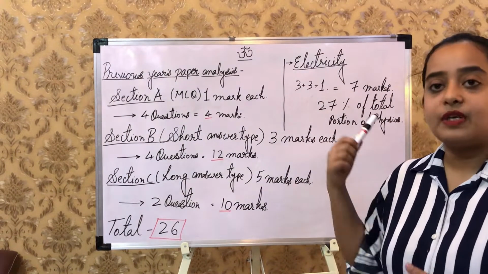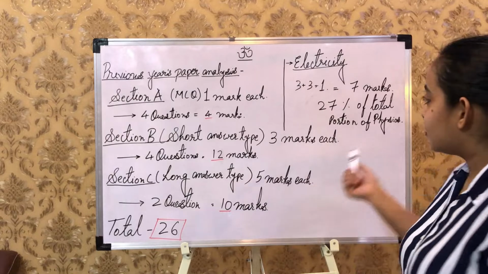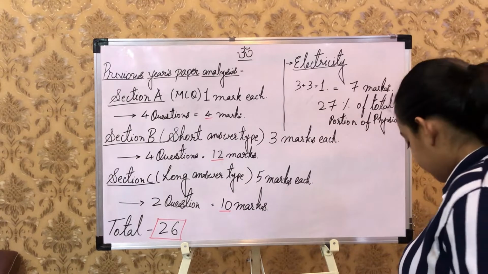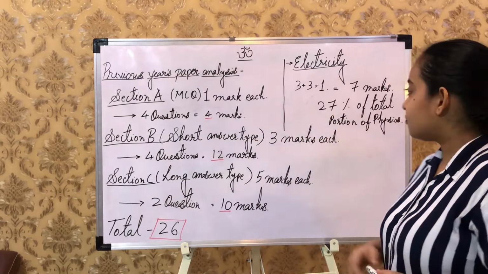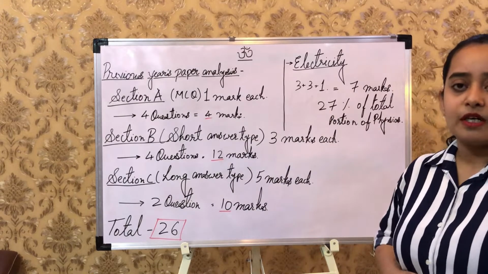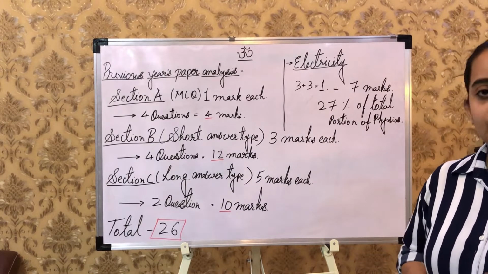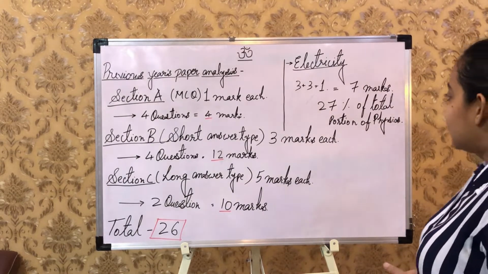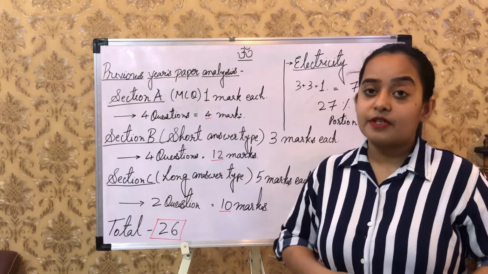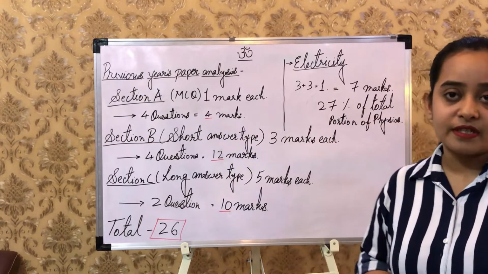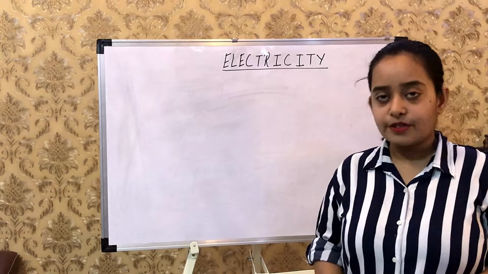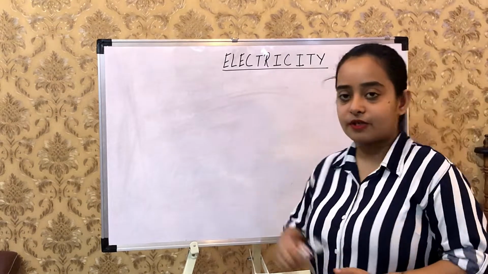And the topic that will begin now is electricity. From electricity, almost 7 marks of questions were asked in the pattern of 3, 3, 1: 2 short answer type questions and 1 MCQ. That once again makes 27% of the physics syllabus, which is quite a reasonable percentage. So let's begin with the topic electricity.